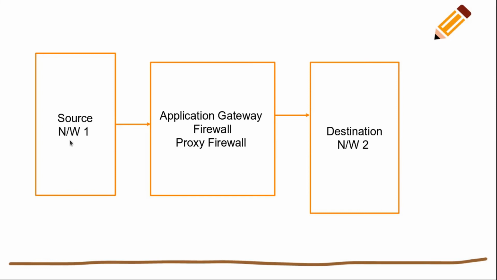That means source network 1 is sending the packet, and the application gateway firewall, the proxy firewall, pushes the packet to destination network 2, and network 2 thinks the packet is coming from the proxy firewall, but it is from network 1.